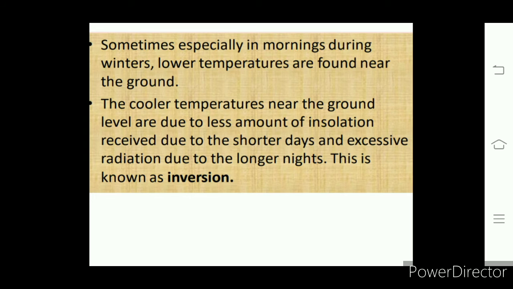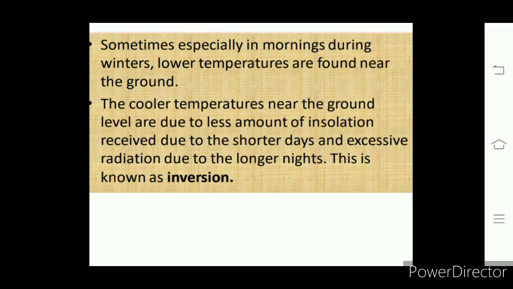So the cool temperatures we find in winter are at the ground level and in the night time, because in winter there are longer nights. Due to the longer nights, the radiation will be high. So insolation radiates too much in the night, so that at the lower layers of the earth's surface, temperature is less, and moving to the higher places, temperature is high.